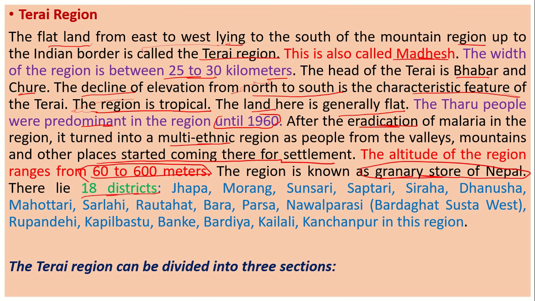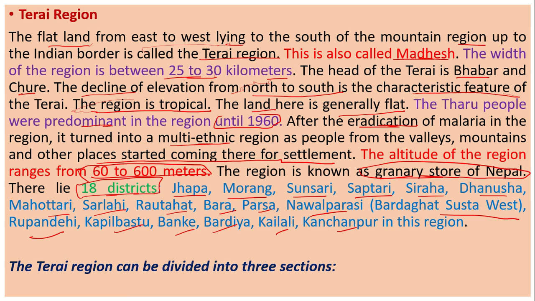There are 18 districts. The first one is Jhapa, Morang, Sunsari, Saptari, Siraha, Dhanusha, Mahottari, Sarlahi, Rautahat, Bara, Parsa, Nawalparasi Bardaghat Susta West, Rupandehi, Kapilvastu, Banke, Bardiya, Kailali, Kanchanpur in this region.